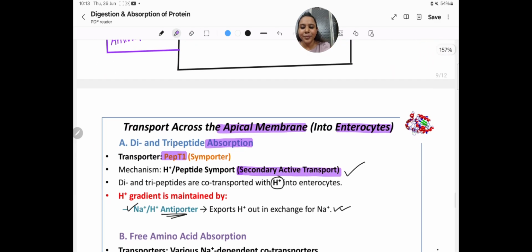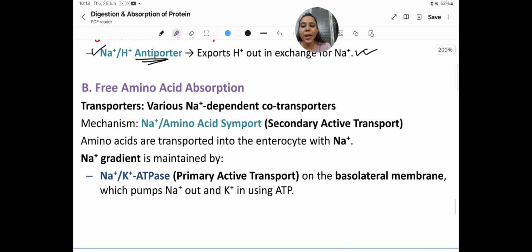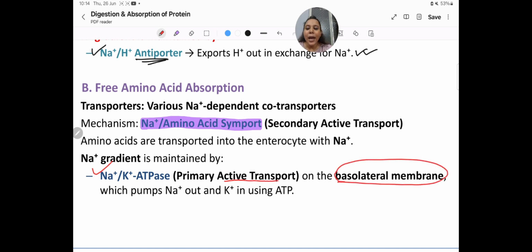Next, free amino acid absorption transporter mechanism, Na plus amino acid symport we have seen, that is also secondary active transport, and the Na plus gradient is maintained by Na plus K plus ATPase, that is the primary active transport on the basolateral membrane, which pumps Na plus out and K plus in using ATP.